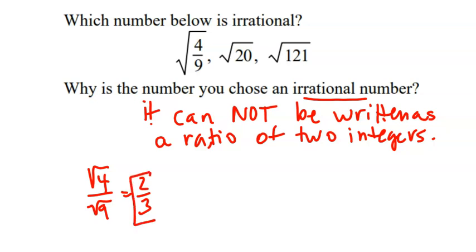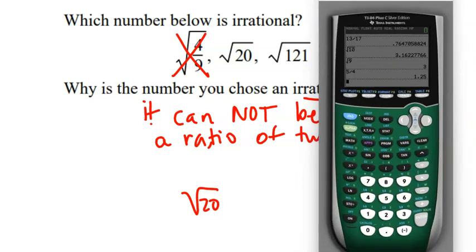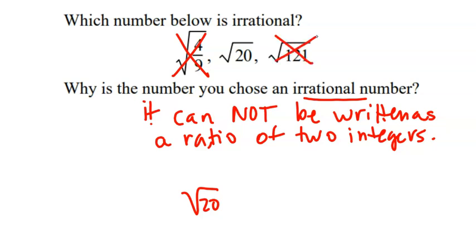Well, that's a ratio. Those are 2 integers, so that one is not irrational. How about the square root of 20? Let's take a look on our calculator. We've got the square root of 20 as our first number, and the square root of 121 as our second number. And 11 is a whole number. So that means our answer is the square root of 20 because it cannot be written as a ratio of 2 integers.